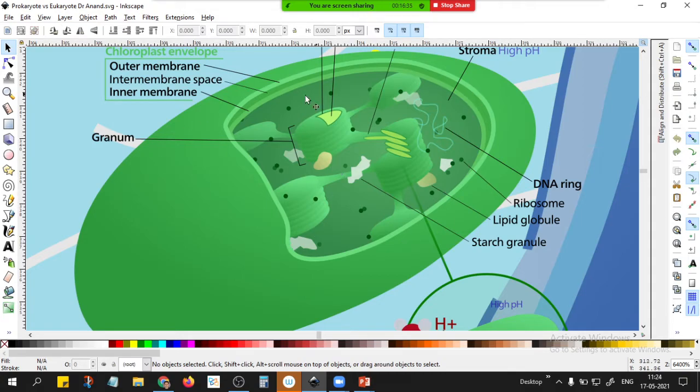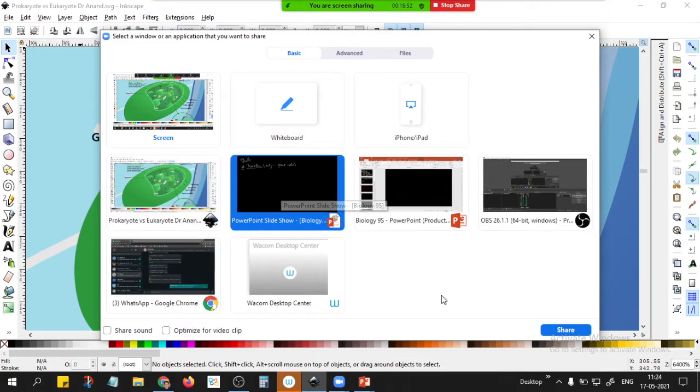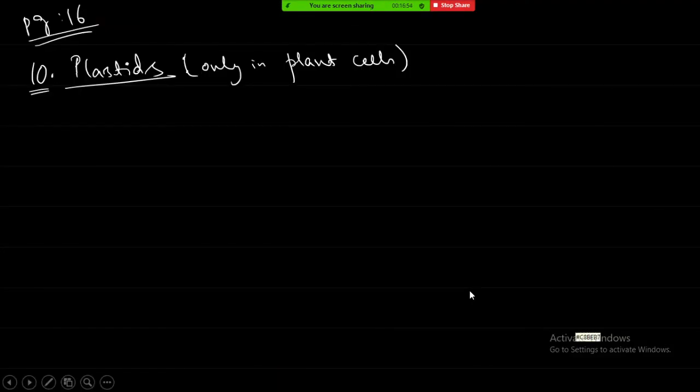You should not say chlorophyll. Chlorophyll is a pigment. Okay, this is chloroplast, plastid. Okay, this is the plastid, chloroplast. Okay, so what are the different types of plastids? We will see.